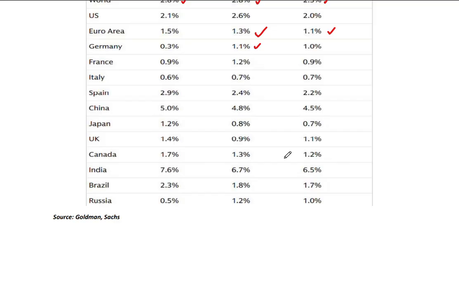As far as trade and investments are concerned, trade growth is slowing due to persistent barriers, while investment is subdued except for artificial intelligence related investments. Monetary policy easing continues, but rates remain higher than pre-pandemic interest rates.